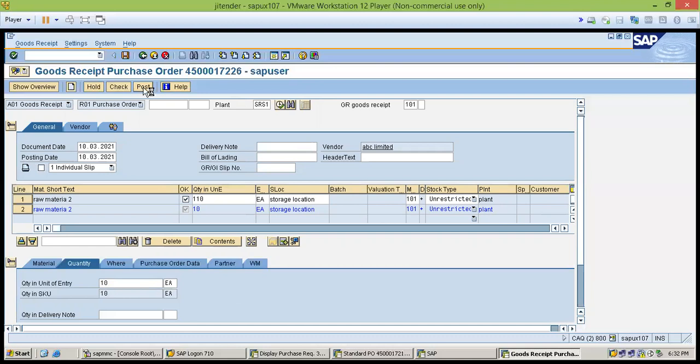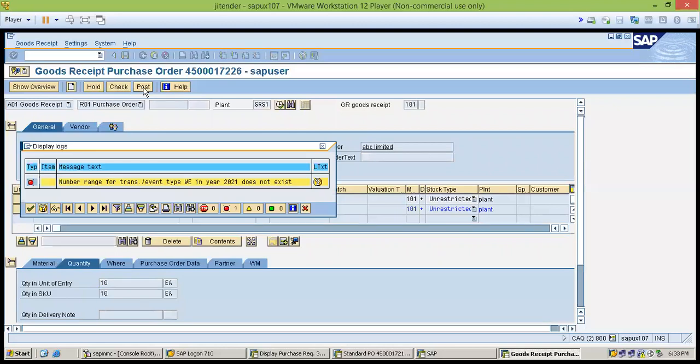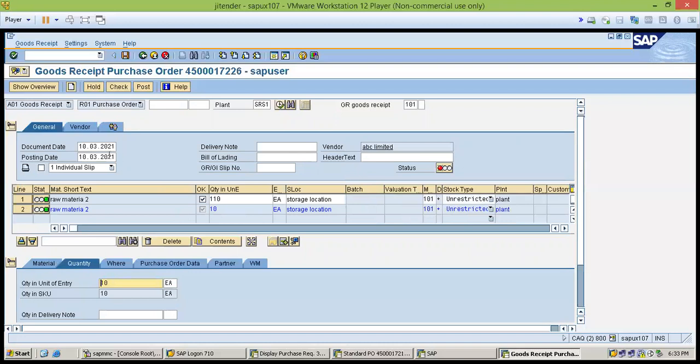Okay, sir. So we have completed one request raised as PR, and then we have created PO. Then we have received the goods. Okay, so an error is coming because I have not maintained the number range in the current year. So let me post it into the back date.